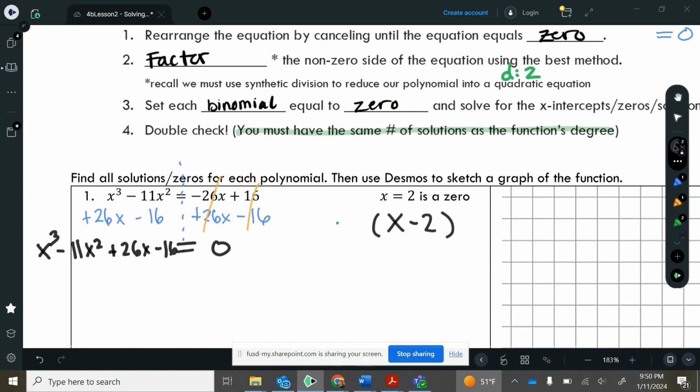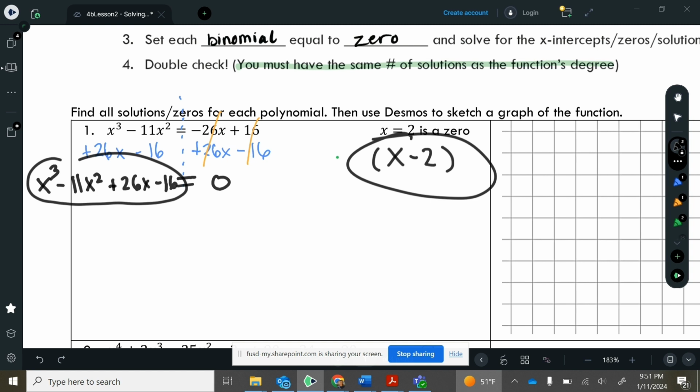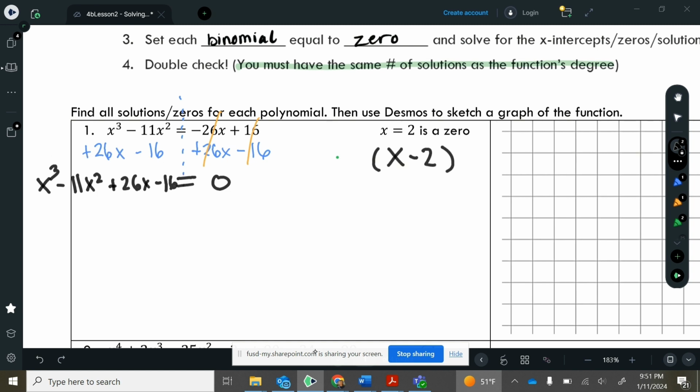Okay, just so we're aware of that. Now, the way we're going to factor this guy, this is a degree 3, we have to use synthetic division. Okay, we're going to divide this polynomial by x minus 2 using synthetic division, and this is what it's going to look like.